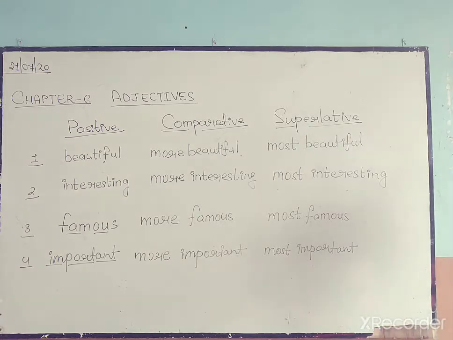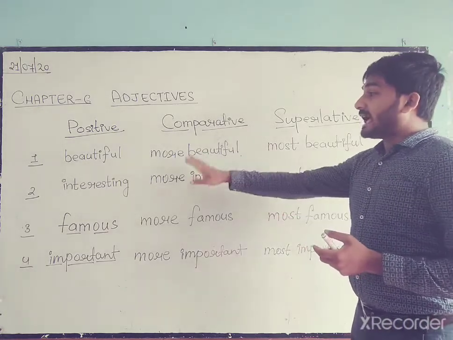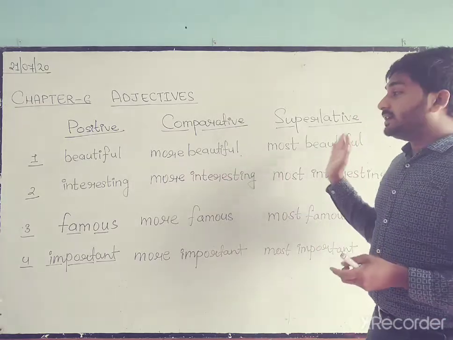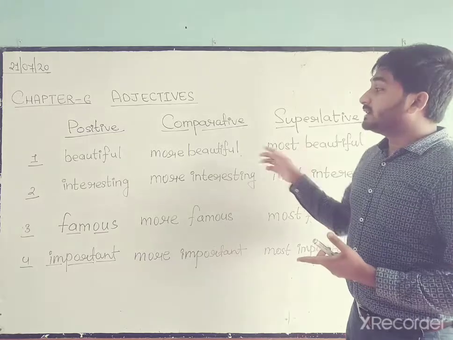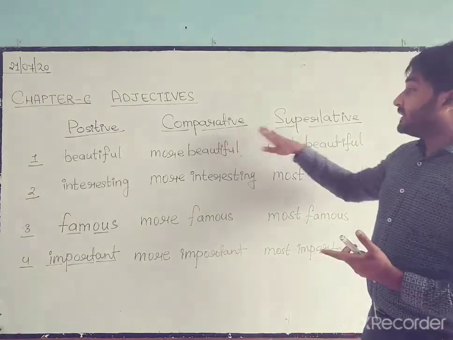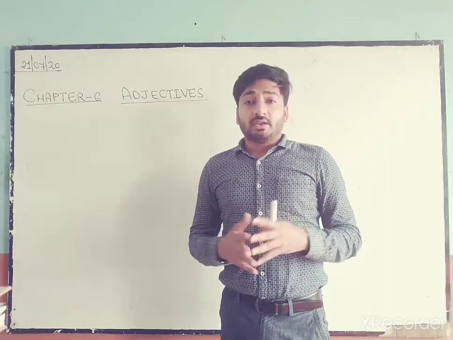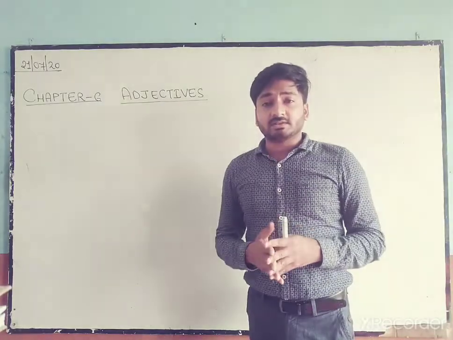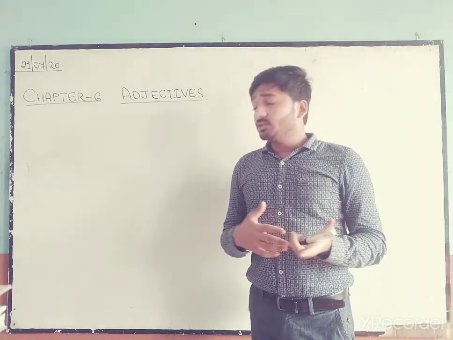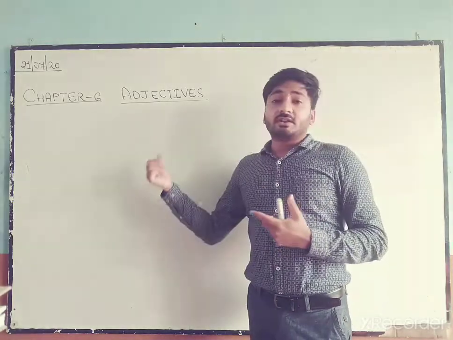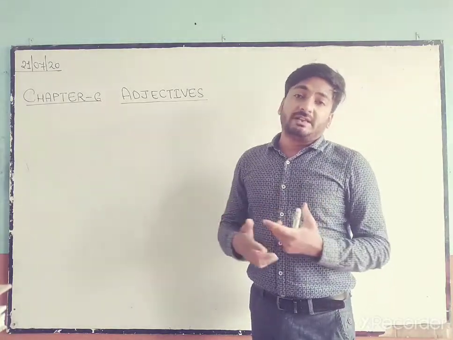Got it? So that's the reason why we don't add -er and -est with these adjectives when we are making their comparative or superlative form. So this was the method, how we convert an adjective into its comparative or superlative degree.